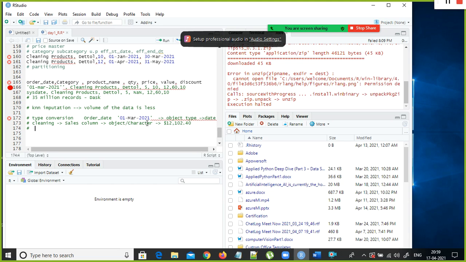Some unknown values got mixed up with the numerical values. In the past, when we worked with JPMC, everything was in numerical format only, and we had close to 1 point some million records.